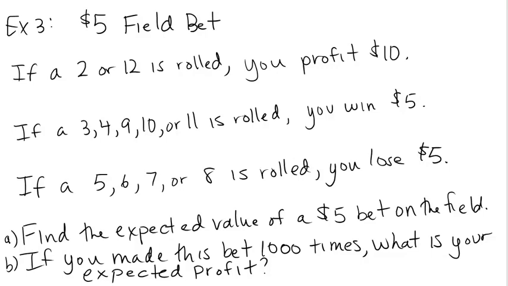And one of them is called the field. And so what we're going to talk about is making a $5 field bet. $5 is usually the minimum bet, and I'm just a lowly math instructor, so that's all I can afford. So here's how it works on a $5 field bet.